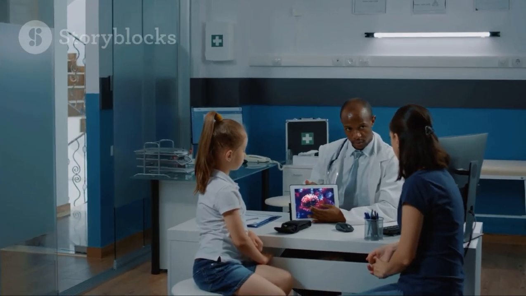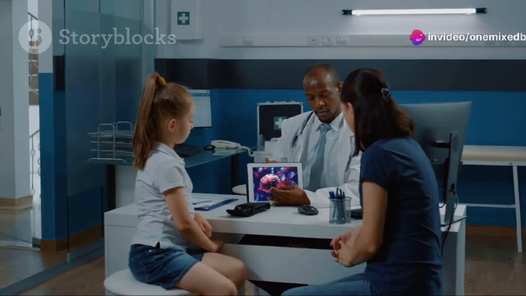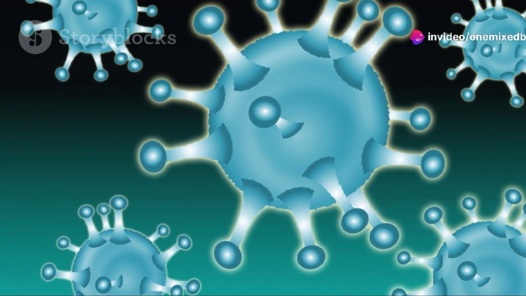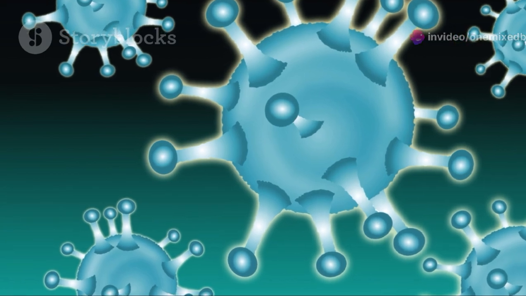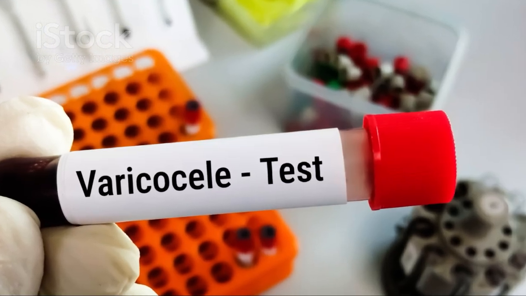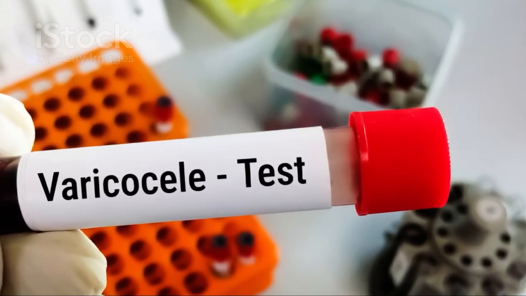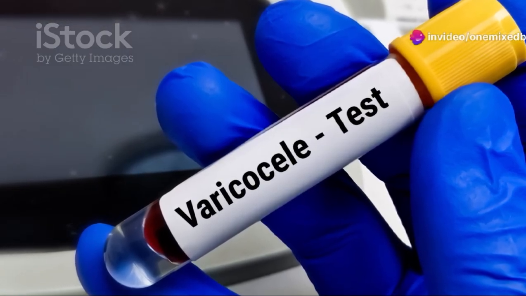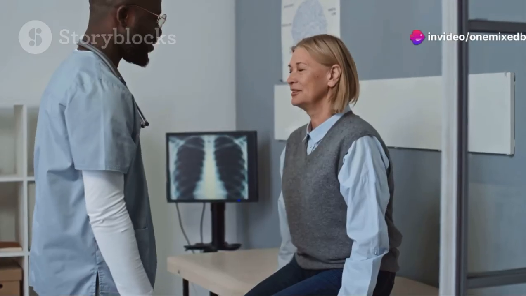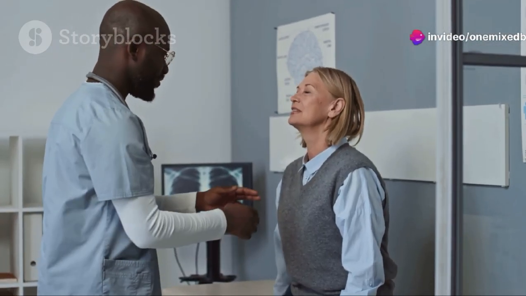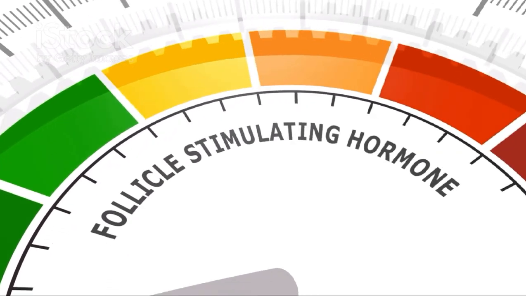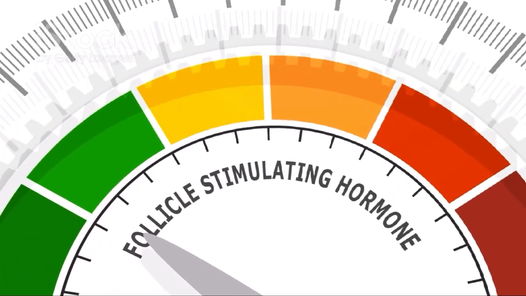3. Health conditions. Infections: sexually transmitted infections like chlamydia and gonorrhea, or other infections such as mumps, can affect the reproductive tract and sperm quality. Varicocele: a varicocele, which is an enlarged vein in the scrotum, can impair sperm production and quality by increasing testicular temperature. Hormonal imbalances: imbalances in hormones like testosterone, luteinizing hormone, or follicle-stimulating hormone can affect sperm development.